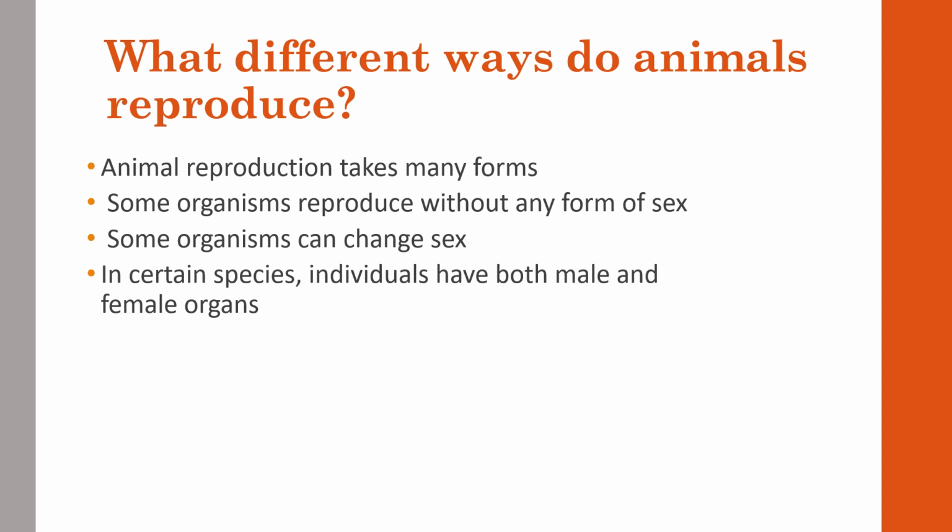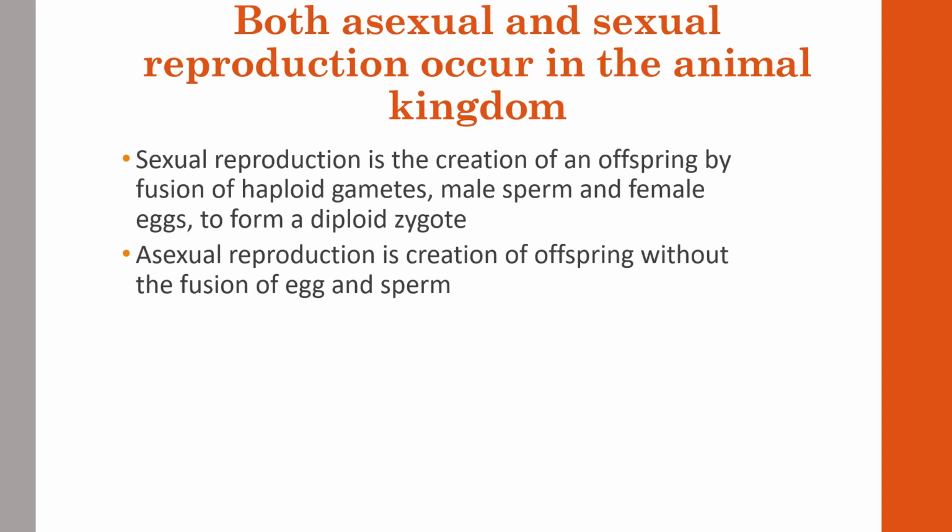Some organisms reproduce asexually, or some species have both male and female organs to help them reproduce without needing a significant partner or fertilization with a male. And even some organisms can change their sex over a period of time due to environmental factors. Now, discussing reproduction, there's asexual and sexual reproduction that happens in the animal kingdom.